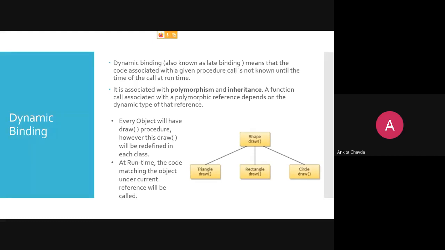Because the compiler doesn't know. The compiler only knows that, okay, a draw method will be there. But which draw method will be executed, that the compiler doesn't even know. Fine. This is called dynamic binding. So it is associated with polymorphism and inheritance. A function call associated with a polymorphic reference depends on the dynamic type of the reference.